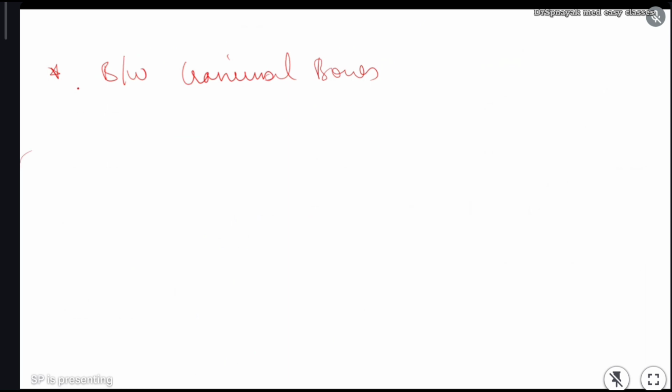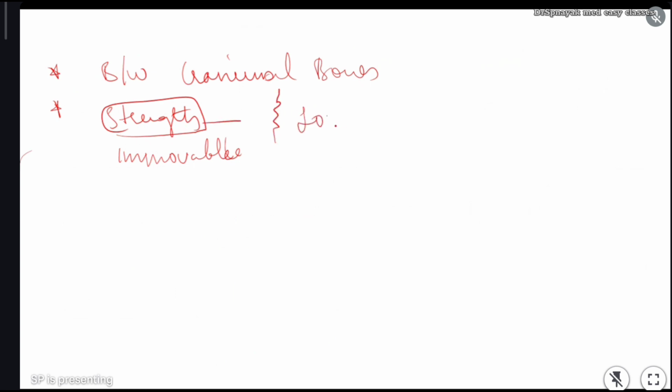First point, these bones have greater strength. They have good strength. Mostly they are immovable, a few are movable, but mostly they are immovable. And this strength is caused due to the presence of an irregular locking system. They have irregular locking edges, and due to the presence of these irregular locking edges between the bones, they have good strength.